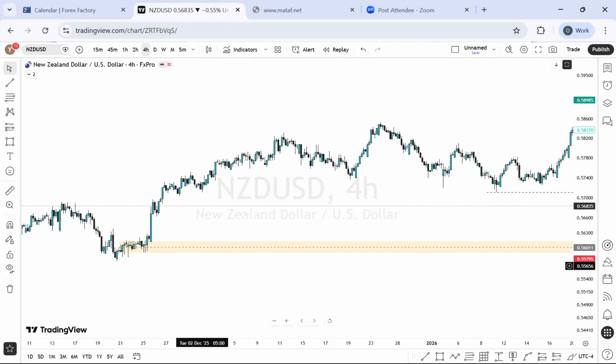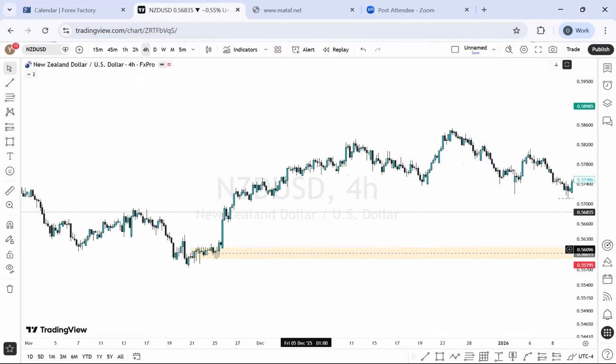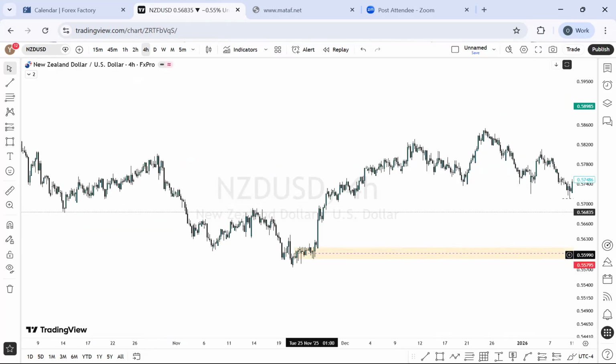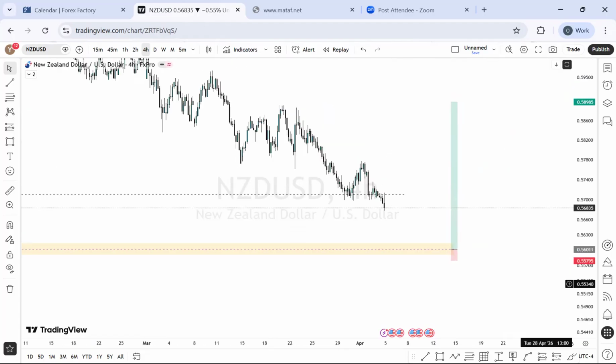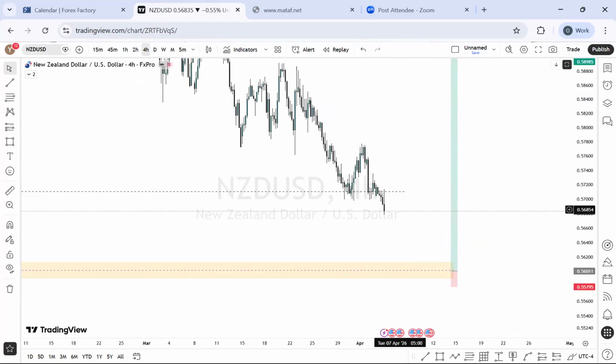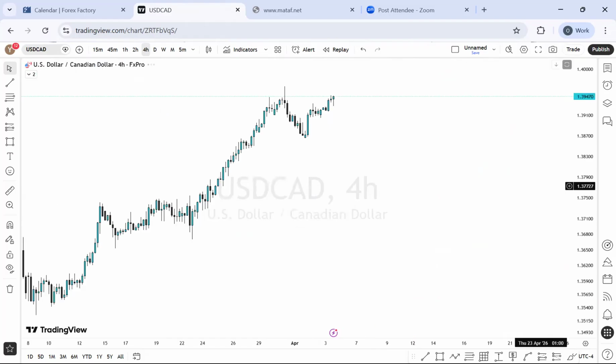So I'll just prefer. Let me just assume that the price is going to eat stop losses. If the liquidity is engineered that way, that means we'll be on the advantage part of the business. So let's take advantage of that. The price has about how many pips? About 90 pips to go to move into this room before we have a buy potential. So that is that on NZD US dollar.